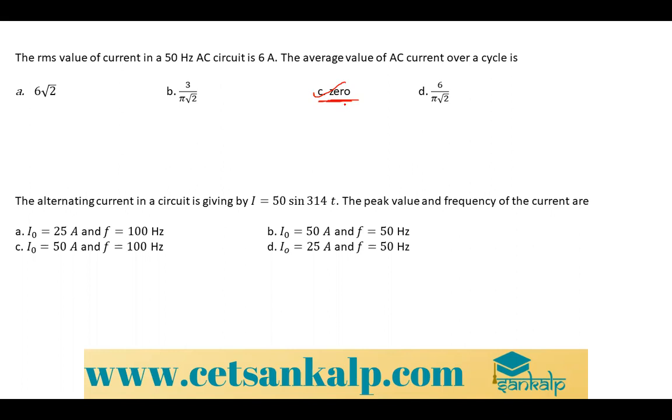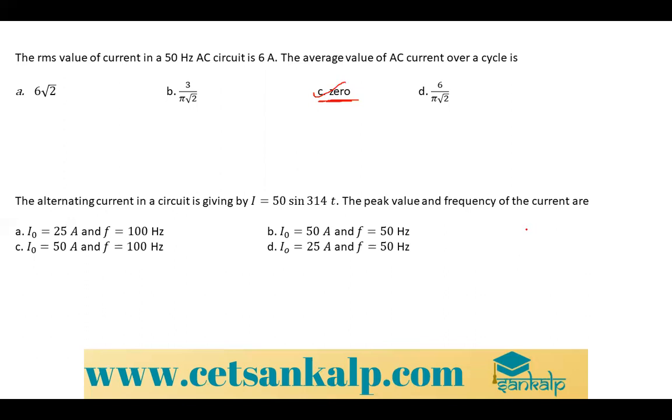Okay. So the next question: the alternating current in a circuit is given by I is equal to 50 sine 314t. The peak value and the frequency of the current are, you have to find.